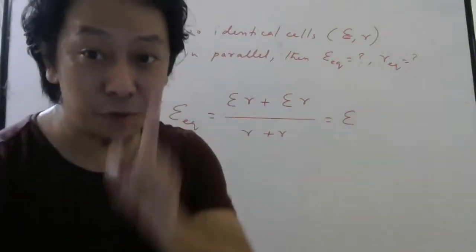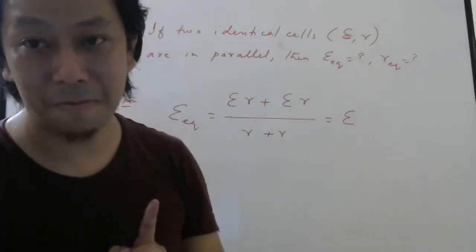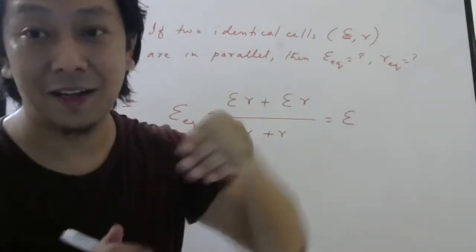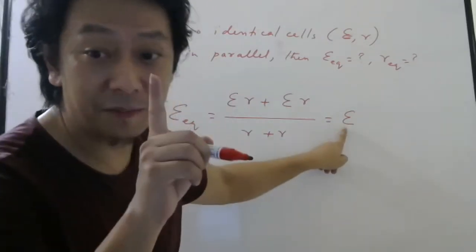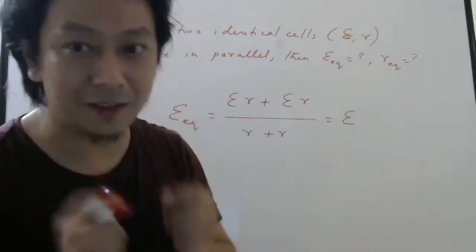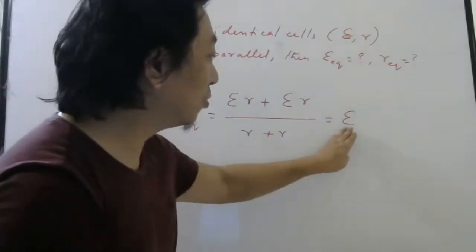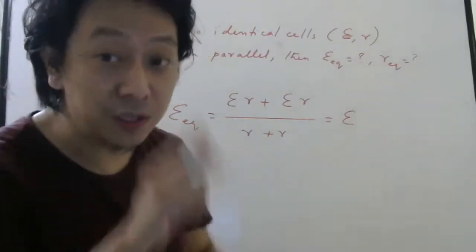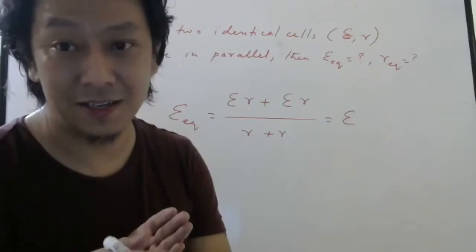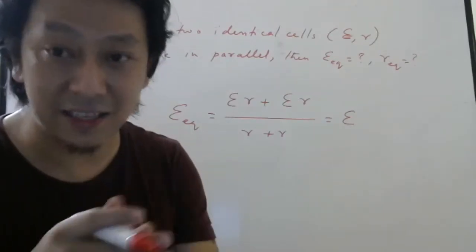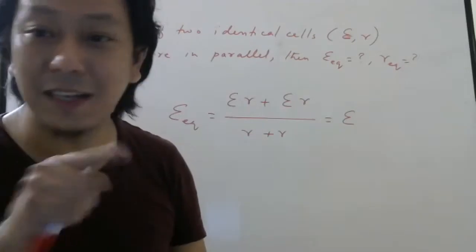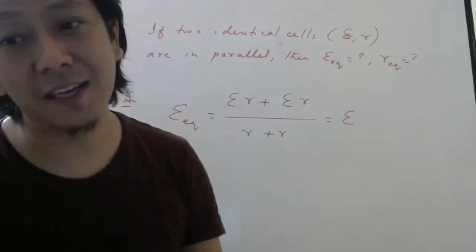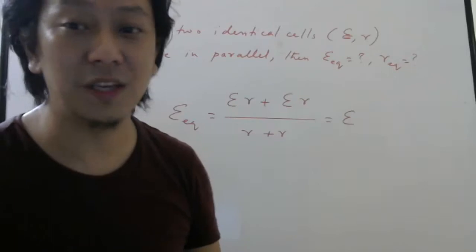That means if two identical cells are in parallel, the total EMF is the same as the EMF of one of them. Please be careful about that. So do not write 2E here. 2E we write if it is in series. If identical cells are in series and both are sending current in the same direction, then we write E1 plus E2. If it is identical, E plus E, so it will be 2E.